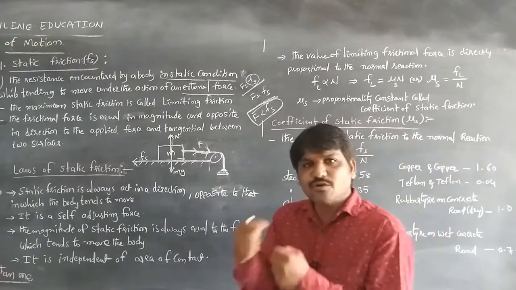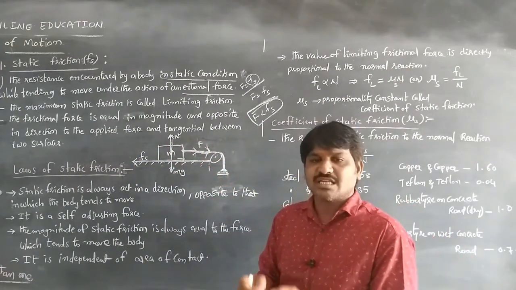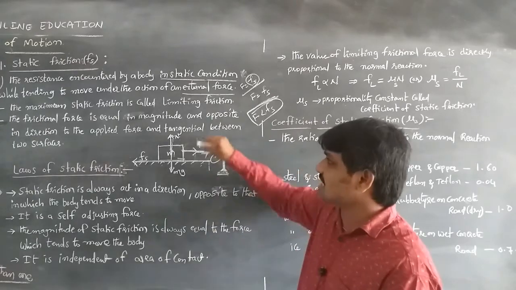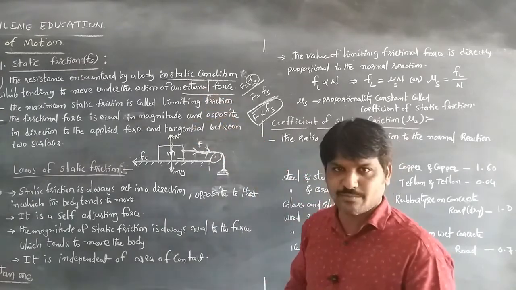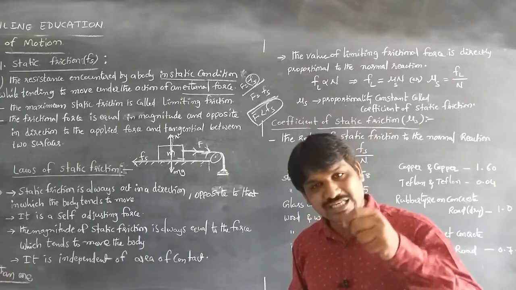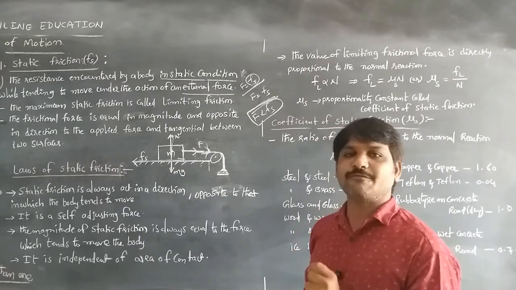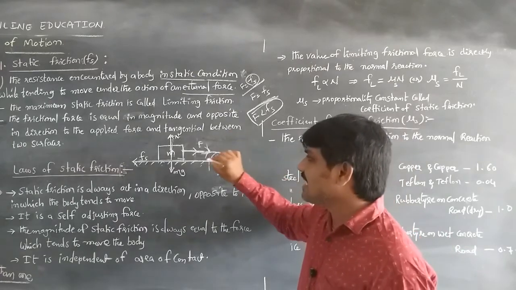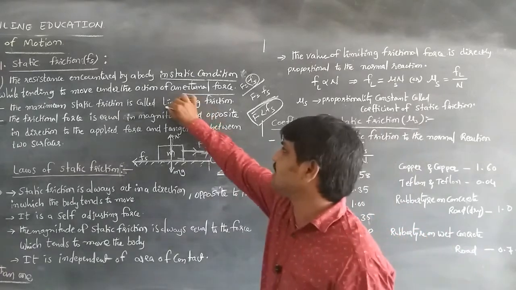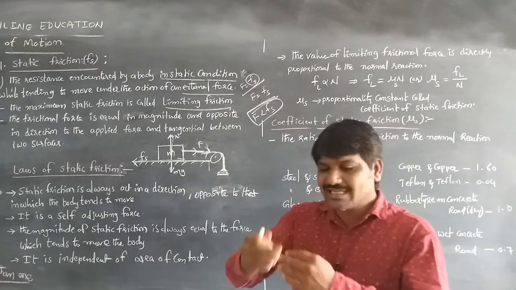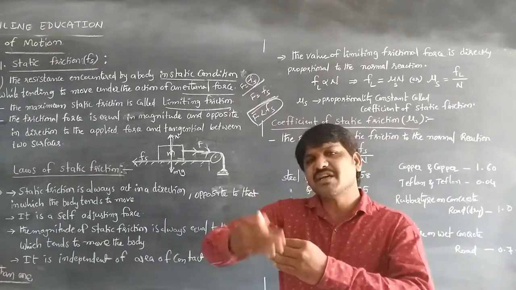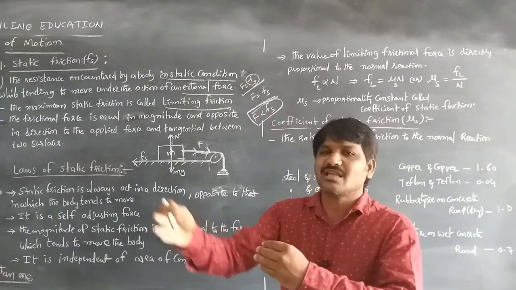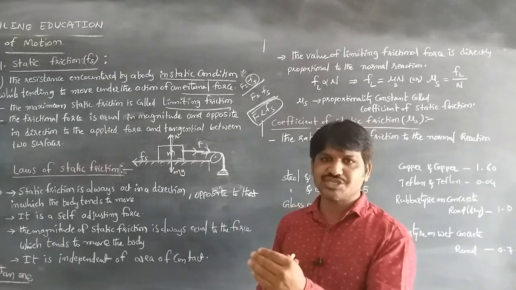When the static frictional force is maximum, it is called the limiting frictional force. That is limiting friction, which means that is the limit, the maximum limit of the static friction. More than that, the body can't stay in a static condition.